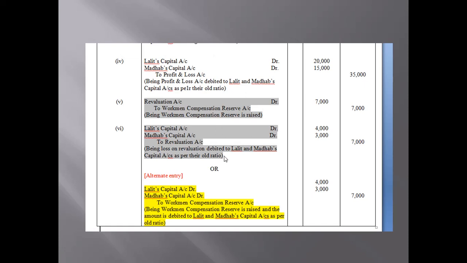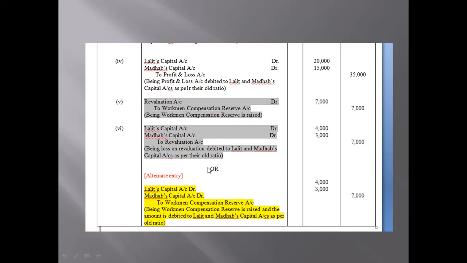But some of you may think, oh, in the examination we have to pass two journal entries and it is going to be very lengthy. It's better I pass only a single entry. No issue, no marks will be deducted. Even for passing two entries, you will not get extra marks. You will get the same number of marks. So you can pass an alternate entry, which is Lalit's capital account debit, Madhav's capital account debit.